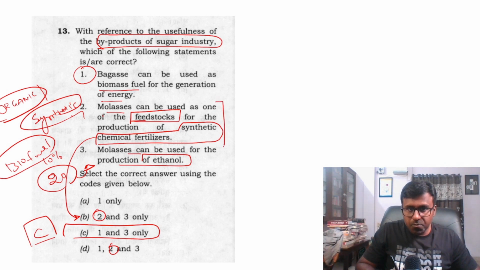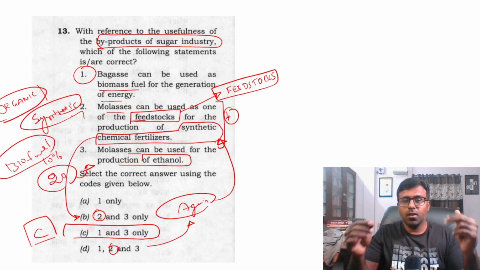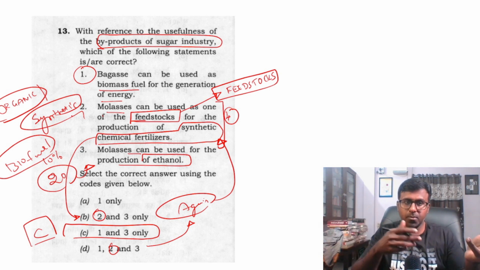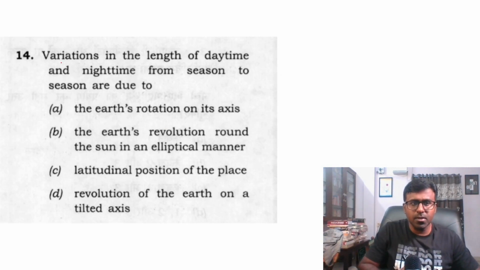This statement, if you see, these 4 lines are important. I could have gone with the feedstock because this is what happened on the day. I went with the feedstock and I went with the 1 2 3 option, but then I read it again and saw the synthetic fertilizer. Chemical synthetic fertilizer. See, what is the connection between these two? So this is the answer. And these are all very simple questions, which we should definitely take.